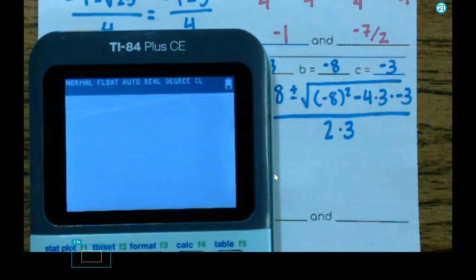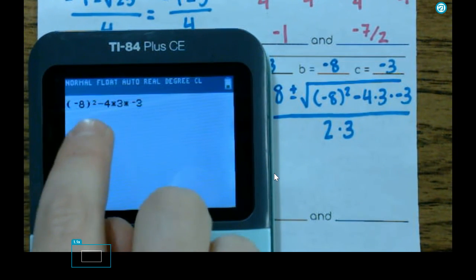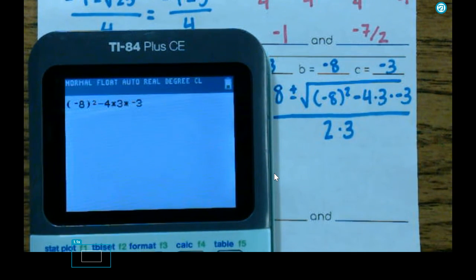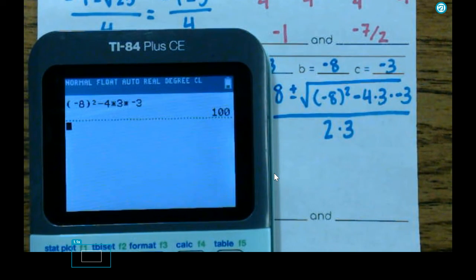Okay. Then it's time to put negative 8 squared minus 4 times 3 times negative 3. Make sure you use a minus sign in front of the 4, not a negative sign. And I should get 100. Anytime that you are figuring out what's underneath the square root, it should be a perfect square. JP, do you have a question?